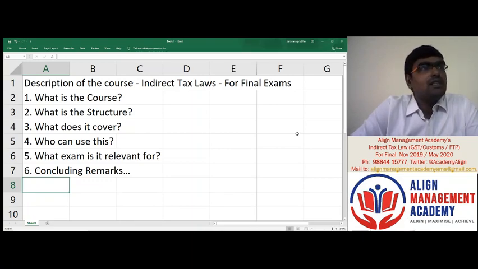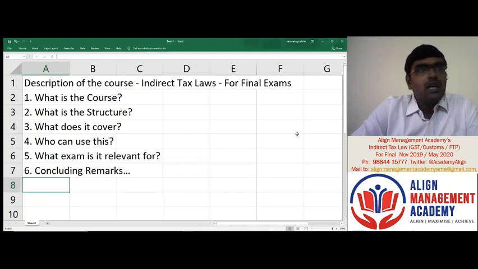The CGST Act 2017 would form the backbone of the entire course structure of GST. We would also be covering the provisions of the IGST Act, Integrated Goods and Services Tax Act 2017, the Compensation Cess Act and the UTGST, Union Territory GST Act 2017. So these are the 4 broad acts we'll be covering.